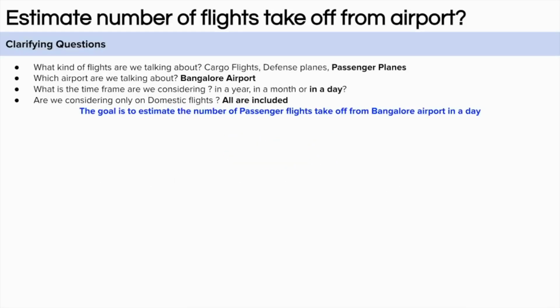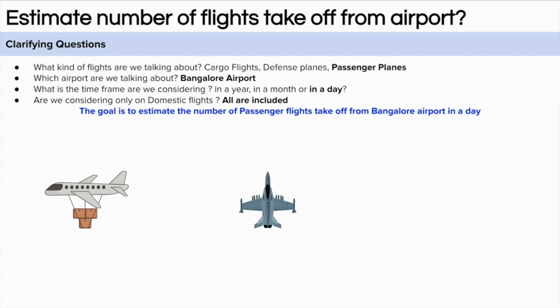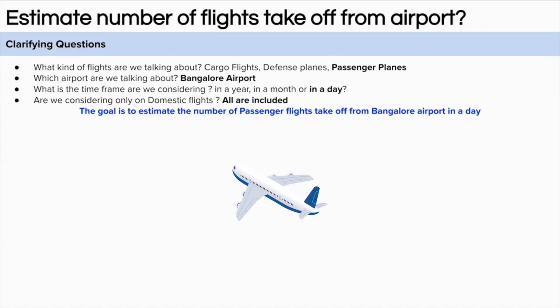The first question which we can ask is about the kind of planes we are thinking about. So basically, planes can be of different types, right? It can be cargo planes, defense airplanes, or passenger planes. So what kind of airplanes should we consider here? Let's assume that we are thinking about passenger airplanes.